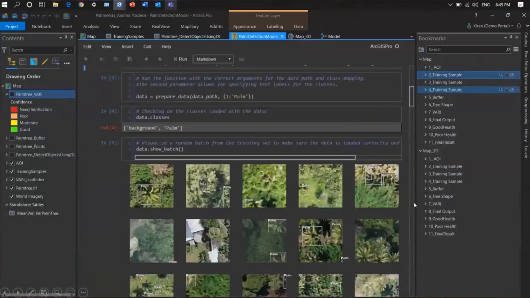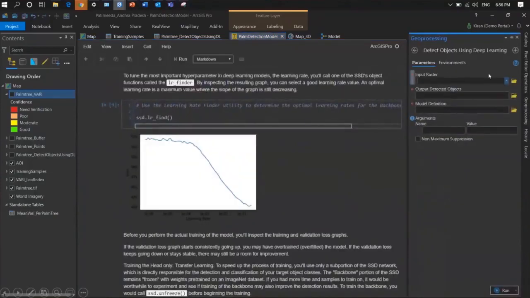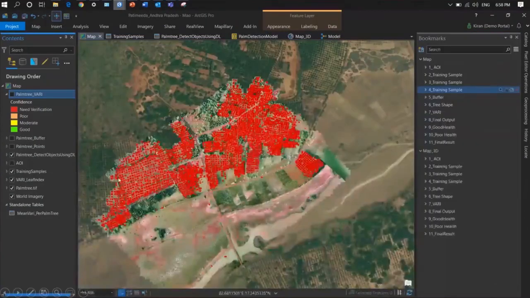Here I am training the model using the SSD single shot detector and 20 epochs. Now, once my model is ready, I can leverage detect objects using deep learning. So let's see how I can use the detect objects using deep learning tool to detect the trees. And here you can see a total of more than 2000 trees got detected, and these are seen as red boxes. But my task is not just this. I want the exact complete end-to-end workflow.